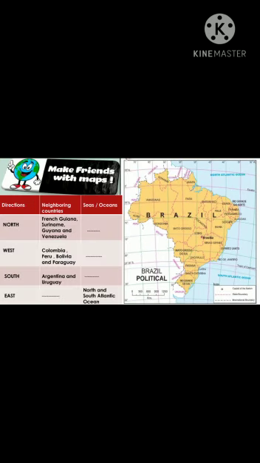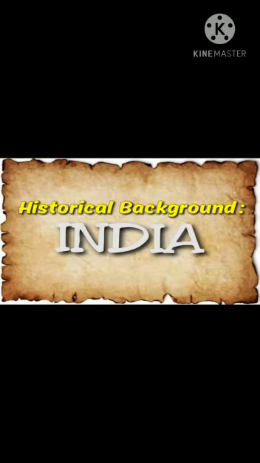Brazil is the largest country in South America and is over 3 million square miles in size. Now see the neighboring countries of Brazil. Direction northwest, southeast, then neighboring countries in northwest, southeast, and seas and ocean in the east.